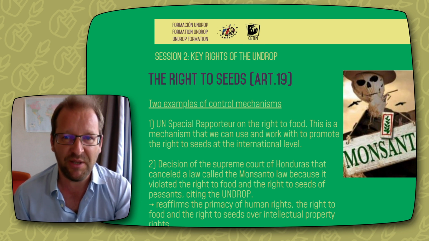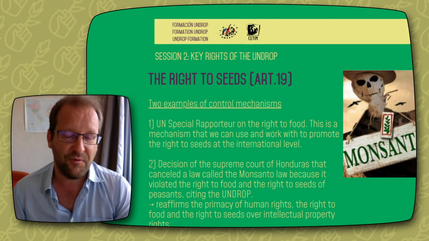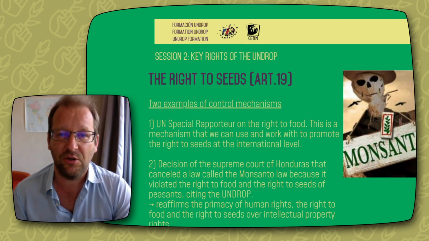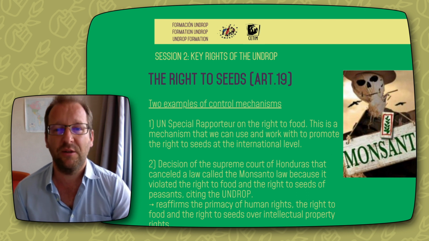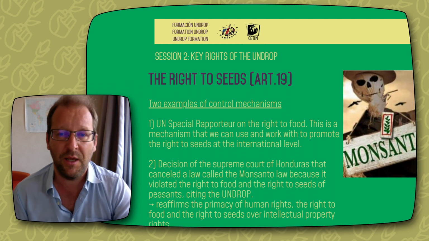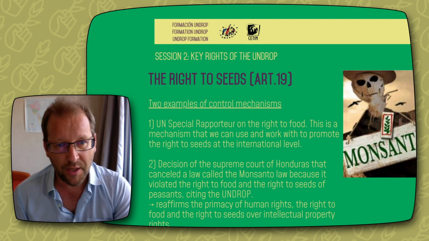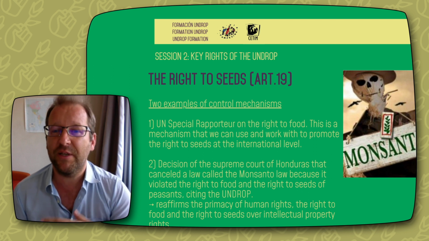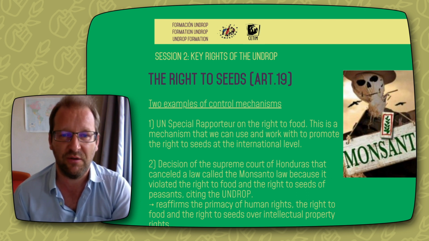So that's extremely important. I will now give you 2 examples of monitoring mechanisms. The first one, at the international level, is the UN Special Rapporteur on the right to food. He presented a report in March 2022 on the right to seeds and explained why the right to seeds is absolutely central to protect the right to food and biodiversity in the world. And so it's a mechanism that we can use, with whom we can work to promote the right to seeds at the international level.